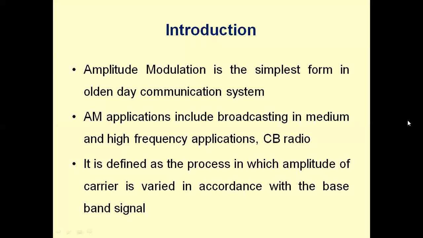Along the channel, noise is added. We studied about different types of noise. Noise is an unwanted form of energy tending to interfere with the proper reception and reproduction of transmitted signals. Noise can be either man-made noise or natural noise. Natural noise includes noise produced in nature. Man-made noise is noise produced by the electrical ignition system of cars, electrical motors, fluorescent light, etc. We studied about various forms of noise, external noise. We also studied about internal noise.